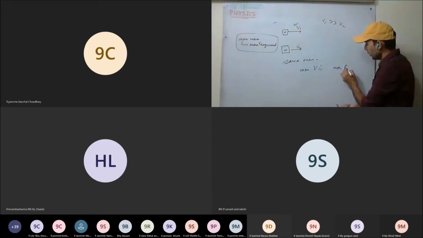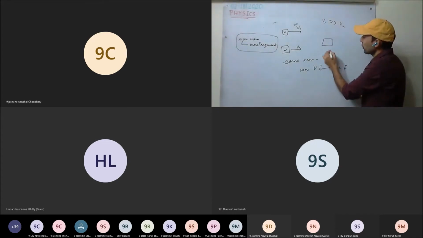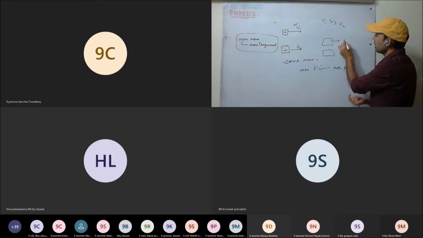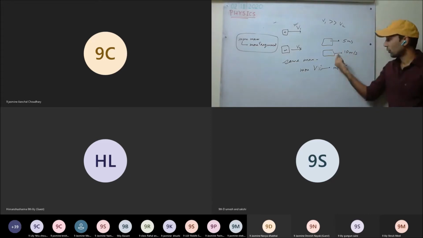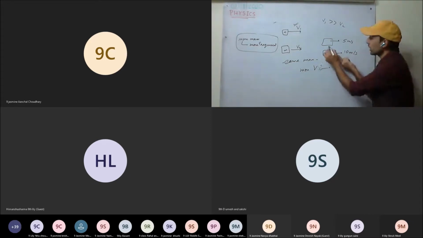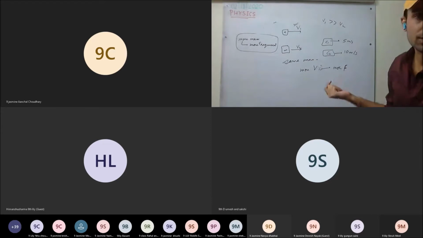More velocity, more force is required. Here you can take the example of two cars. One is moving with 5 meters per second, the other car with 10 meters per second. The force required to stop the second car will be more as compared to the first car, in the same given time.